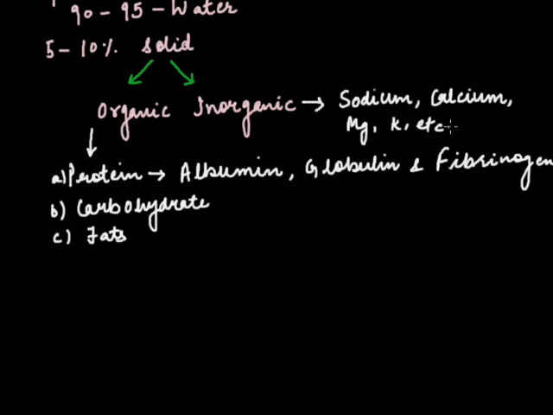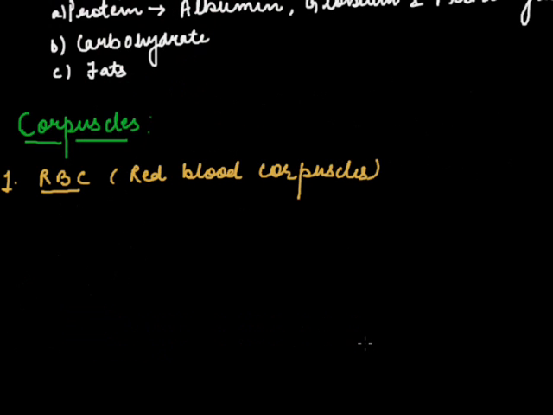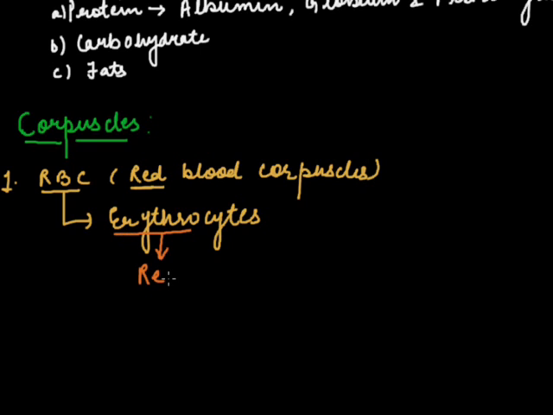Now we'll discuss the corpuscle portion of the blood. As I've already told you earlier, the corpuscles include the RBCs, WBCs and the platelets. Firstly, we'll discuss the RBCs. RBC, also known as red blood corpuscles. Due to the red color, the RBCs are also called erythrocytes. And why are they called erythrocytes? Because erythro means red in color.